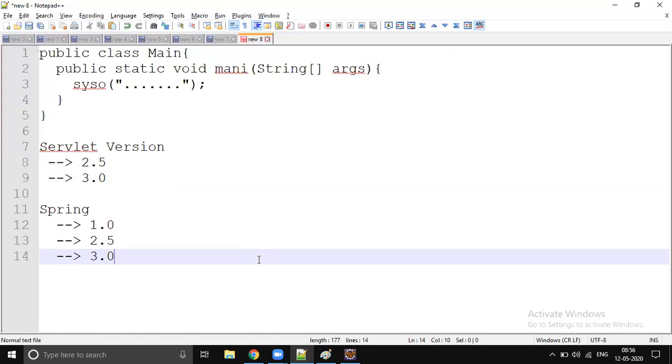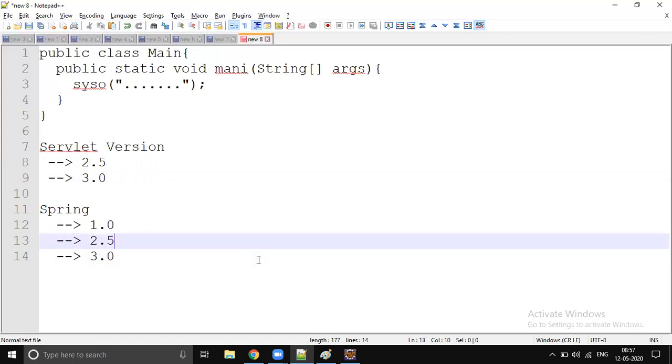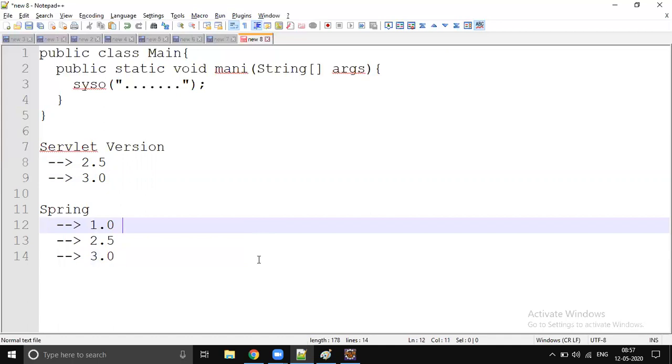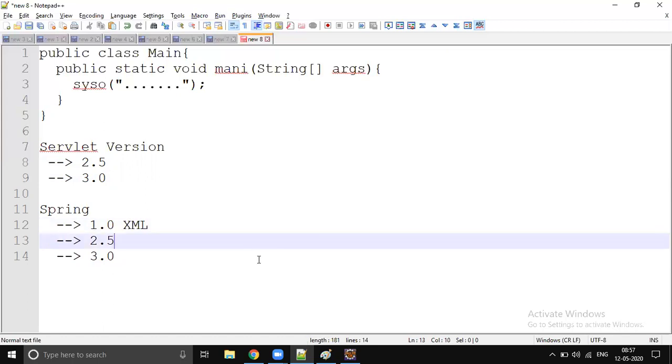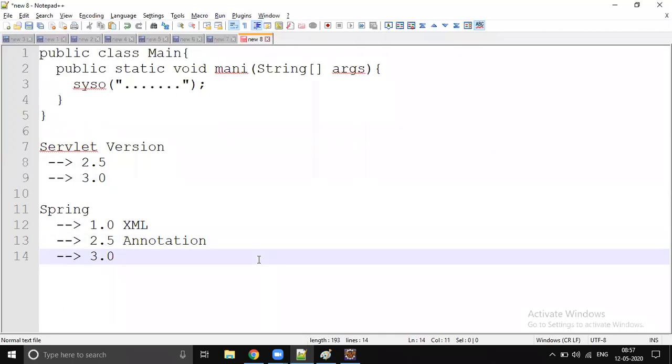And it supports its own JDK. No, Spring doesn't have its own JDK. Annotations and all, like some enhanced features. Exactly, new features. So when they started with Spring, the only configuration we had was XML. When they released 2.5, they started supporting annotation configuration. When 3.0 was released, they also started Java configuration.